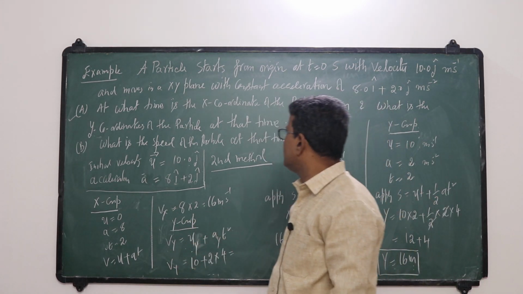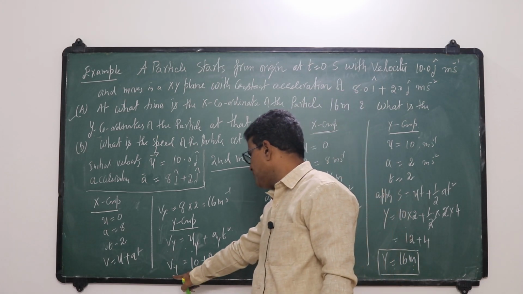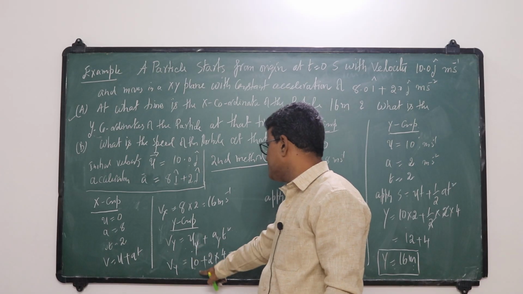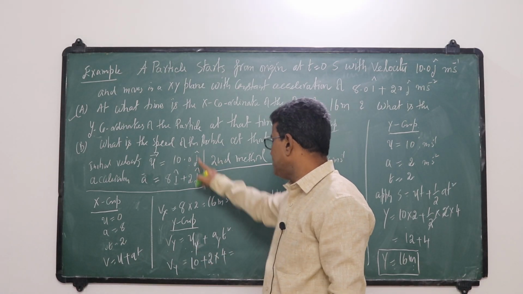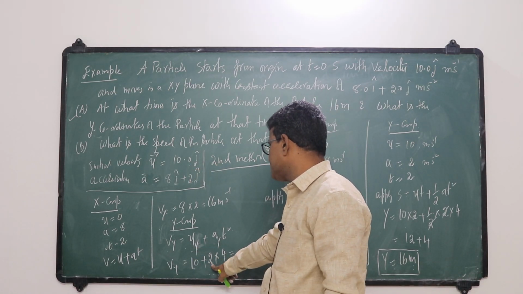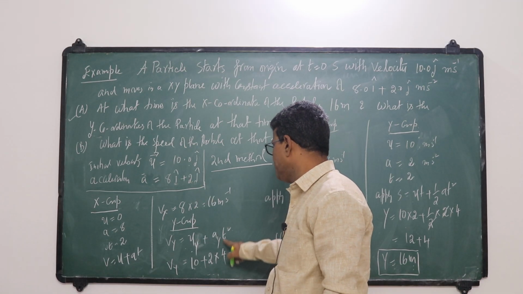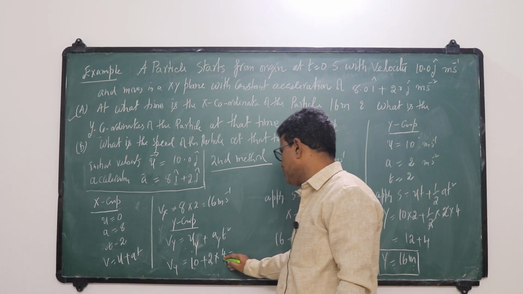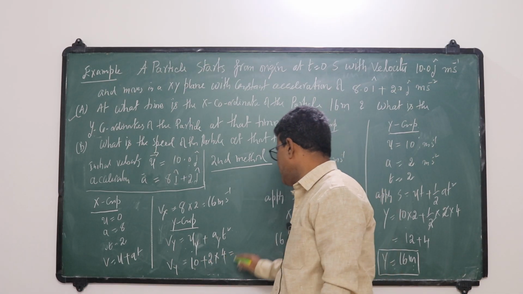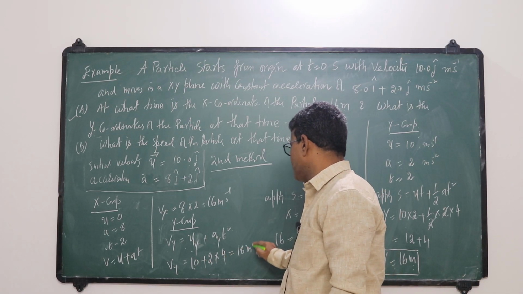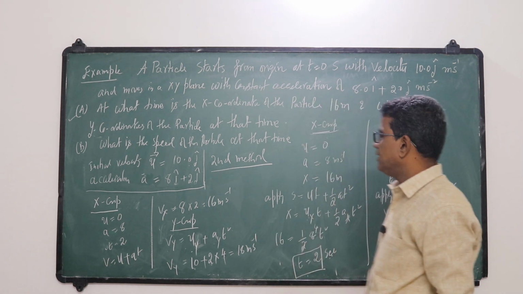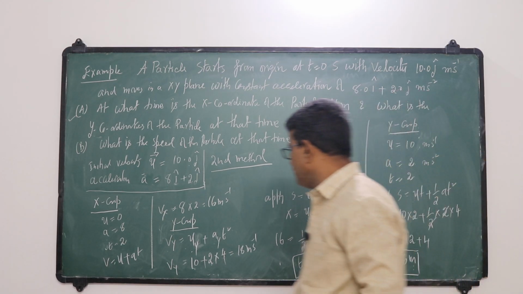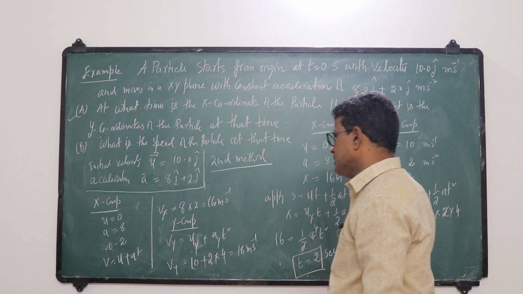So the y component velocity is Vy. Vy is, initial velocity in the y direction is 10, acceleration is 2, into time 2, that is 4. So 10 plus 4, that is 14 meter second inverse. Okay. So we can write it as Vx i cap plus Vy j cap.